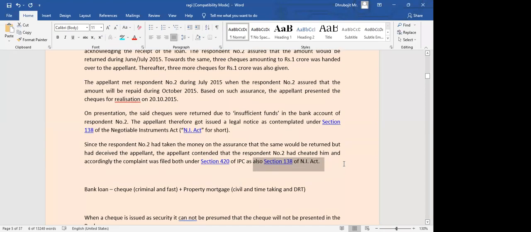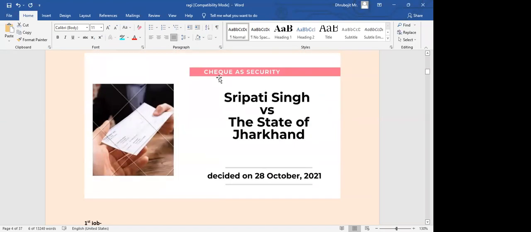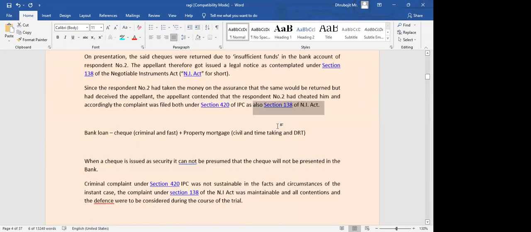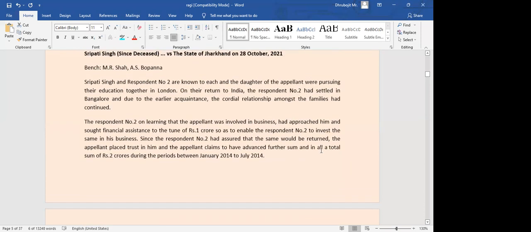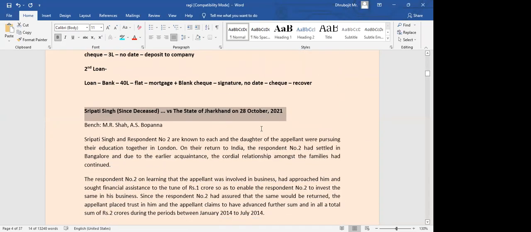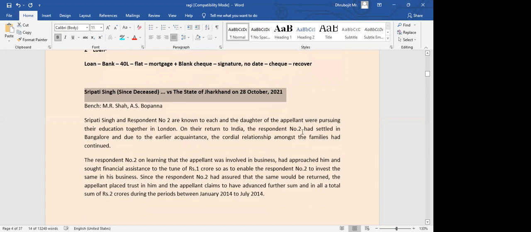Okay, but even what the punishment was is one thing. Another important thing is we need to know this principle that even if a cheque is deposited as a security, it may attract criminal provisions as well. So that's also important. You can also try to get the details. Like I said, this case you can simply search, you will get details of the lower court case also, and you can also try to figure out if you are able to find the order or not. If yes, it's well and good. You can read that for yourself. You can note down this part to see for lower court details.